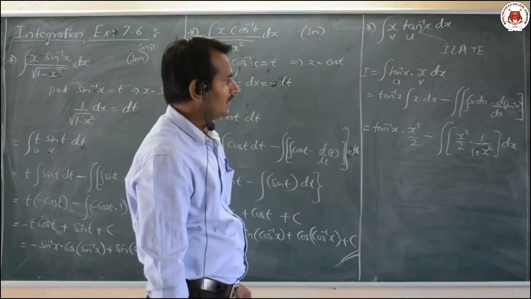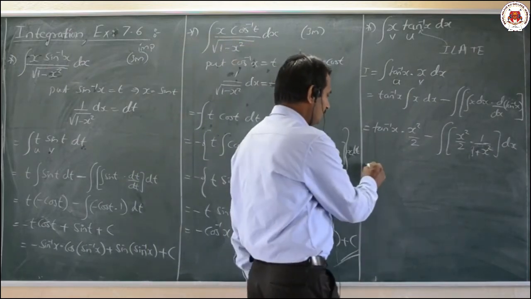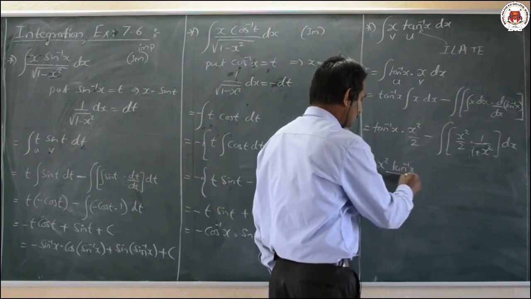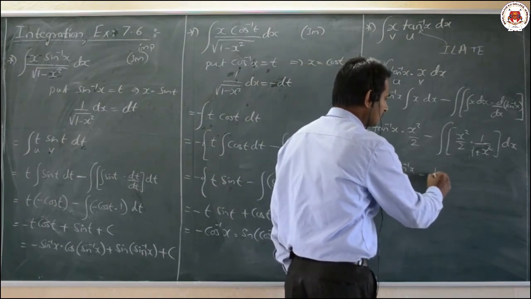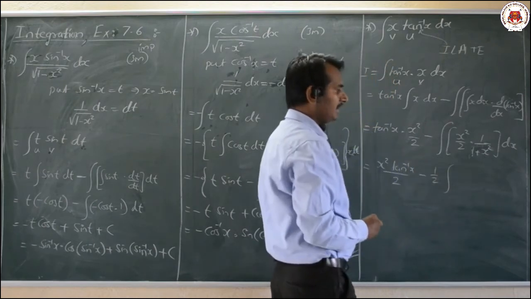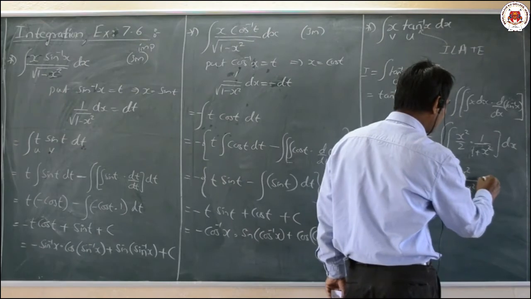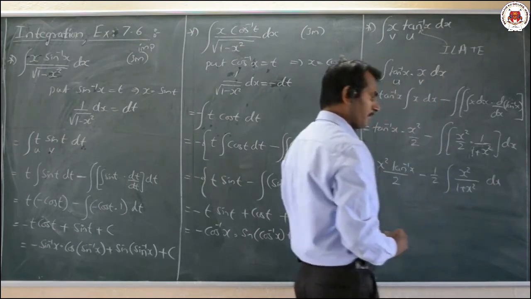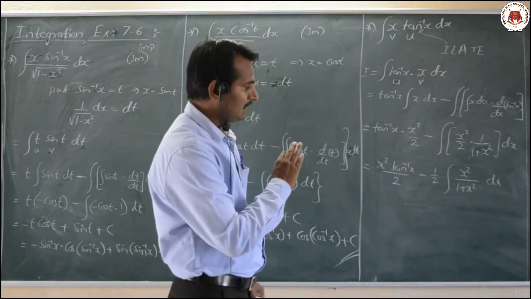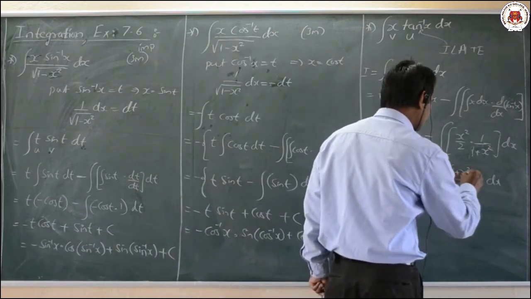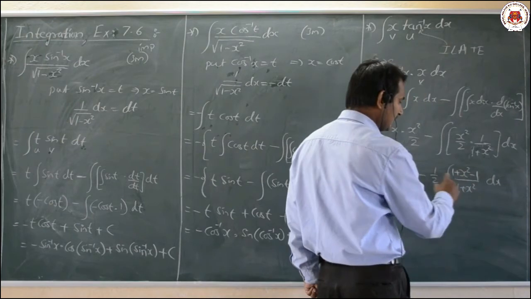That is x square tan inverse of x divided by 2 minus 1 by 2 into integration of x square divided by 1 plus x square dx. Now what I will do here is add and subtract 1, that is 1 plus x square minus 1, so plus 1 minus 1 gets eliminated.